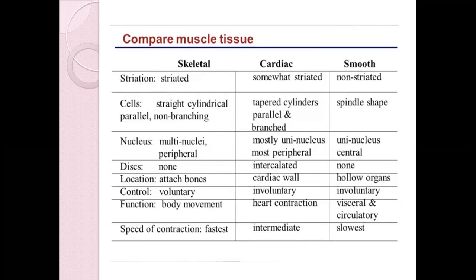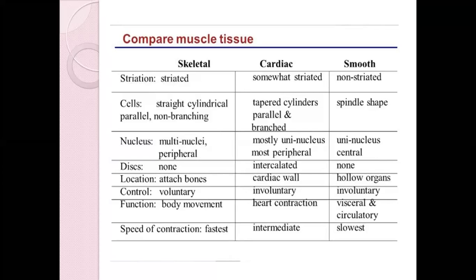Then the main control. Skeletal muscle is under voluntary control, and the other two are involuntary. As for function, skeletal muscle helps in body movement, body posture, maintaining stability, and movement of food particles. The cardiac mostly helps in the contraction of the heart. The smooth muscles help in the contraction and relaxation of the visceral organs, like the stomach, uterus, and urinary bladder.